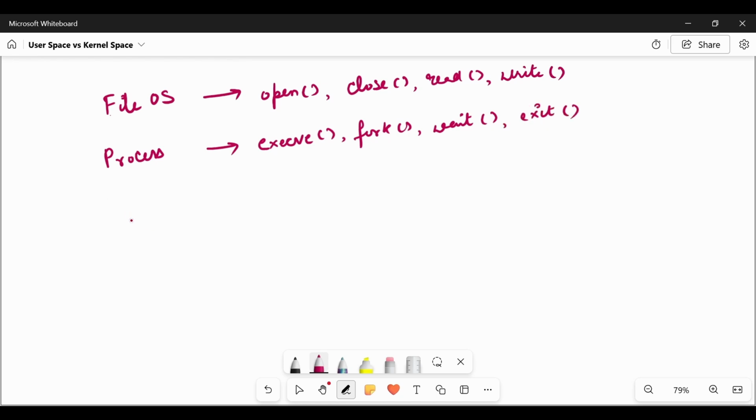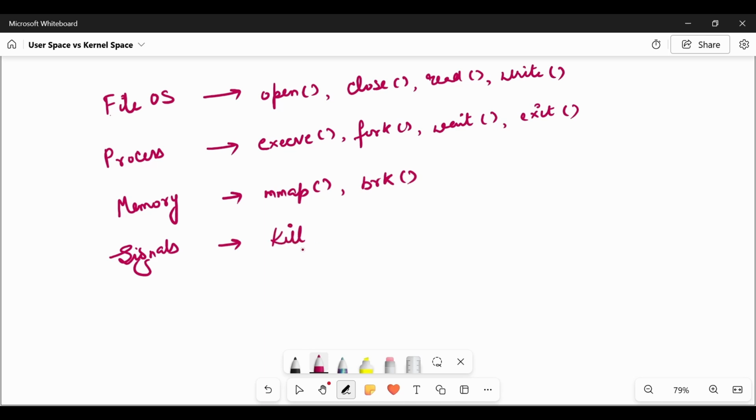Like for memory, we are using mmap. I will show you all these things. mmap, brk. Signals, I hope everyone is aware of. Signals like kill. These all are system calls.